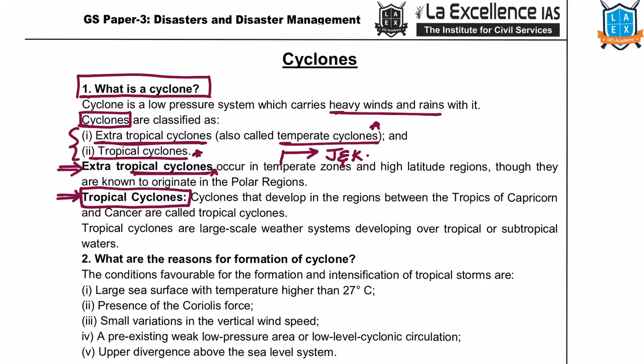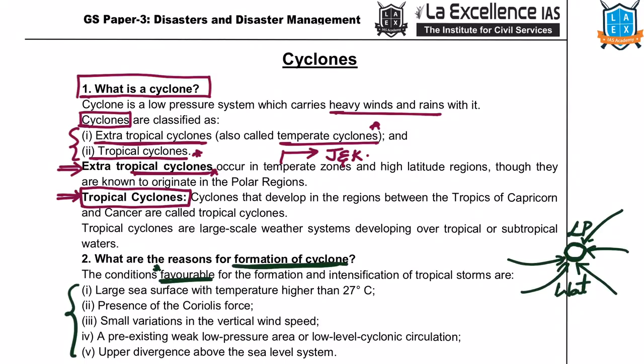Cyclones are formed over water. That we should know. Now let's start the conditions or reasons. First of all, the favorable conditions for the intensification of tropical cyclone or tropical storm. Before understanding these 5 points, we should understand that tropical cyclone is nothing but a low pressure system. It's a low pressure system formed over a water body. This low pressure system gets intensified once winds come in all these directions from the high pressure zones.